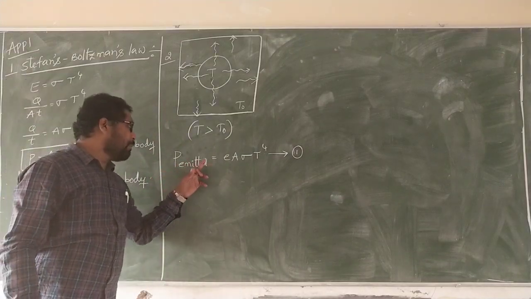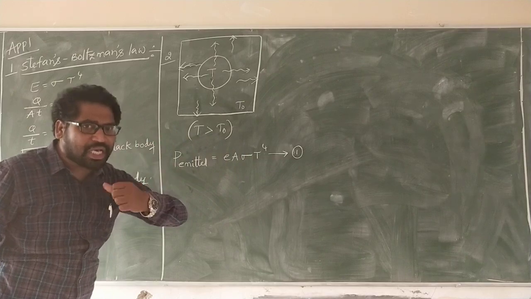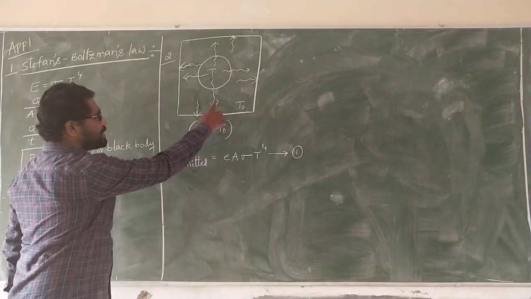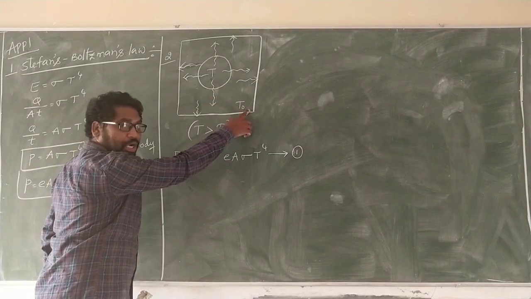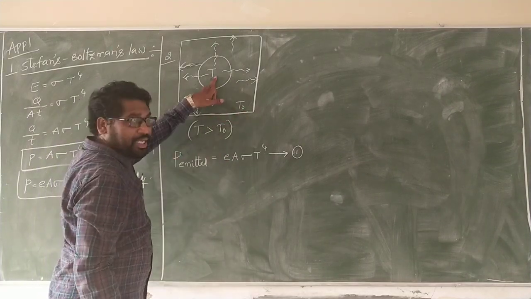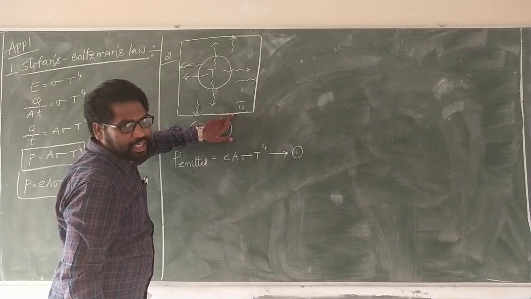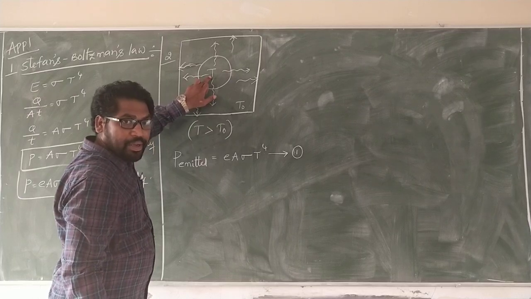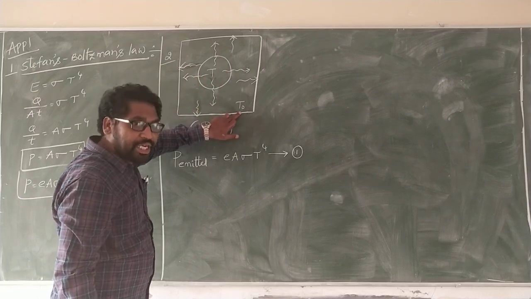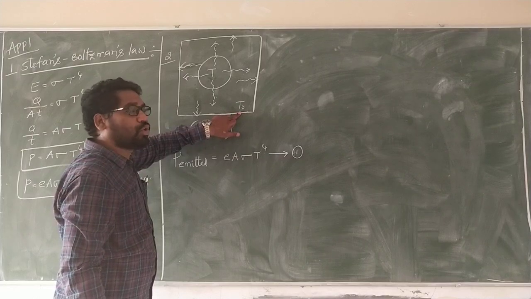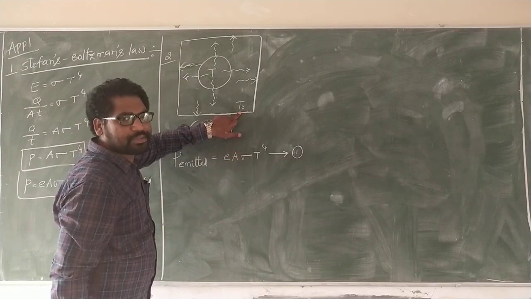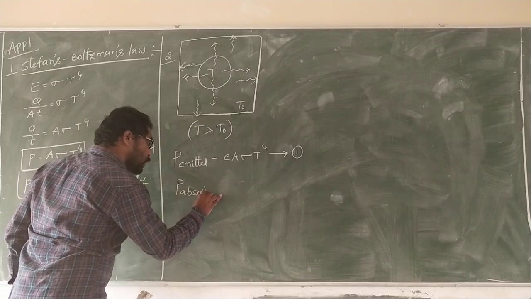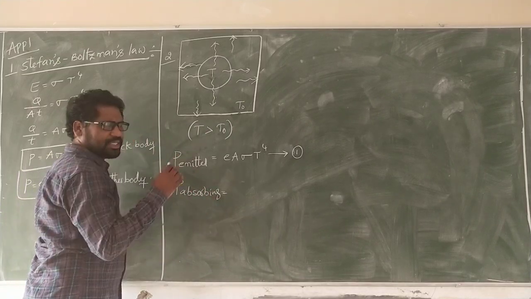Now the emitted radiation is absorbed by the room, which is at temperature T0. It is emitted at T, but it is absorbed at T0. Listen carefully, watch it. It is emitted at T, but absorbed at T0 because some energy is being lost to the surroundings.